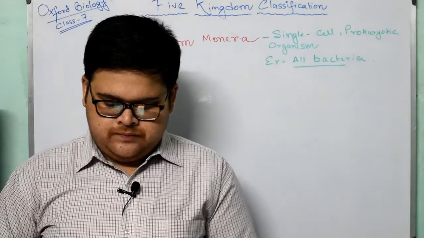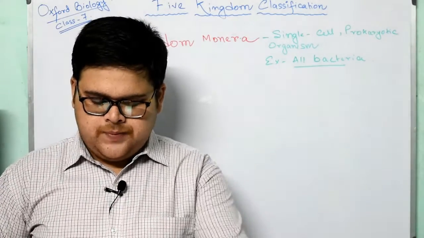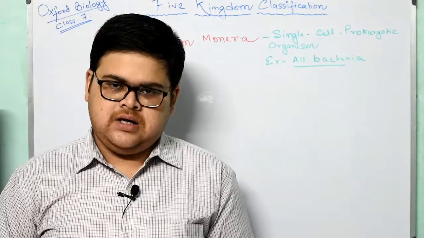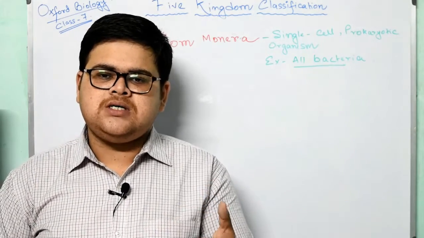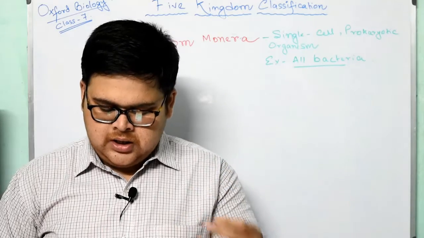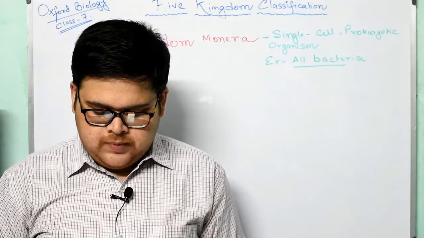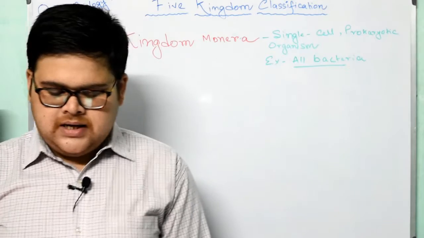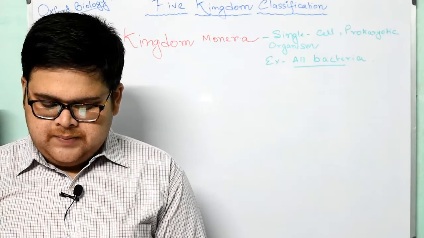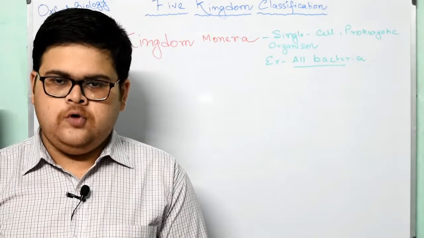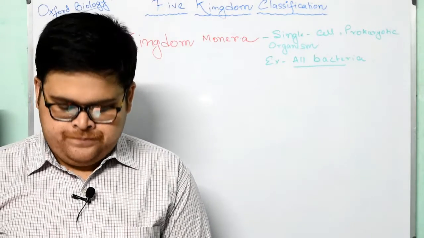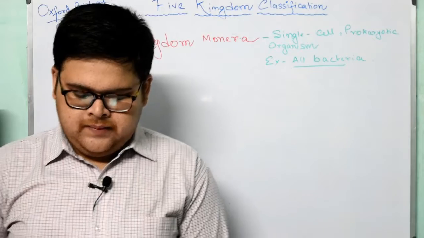Now nutrition. Bacteria may be autotrophic, saprotrophic or parasitic. What does that mean? Definitely, as I have already discussed the autotrophic mode of nutrition, these bacteria make their own food by using inorganic compounds or sunlight as a source of energy. They contain pigments that are very similar to chlorophyll, which helps in making food. Am I clear?